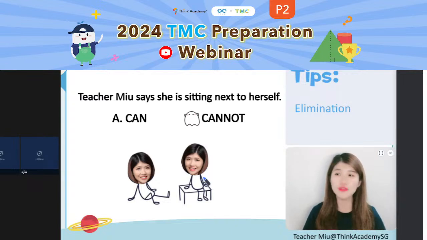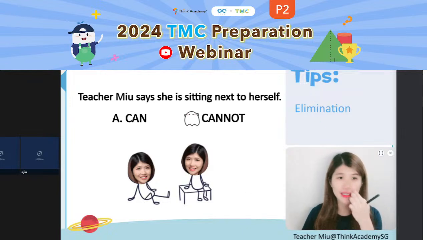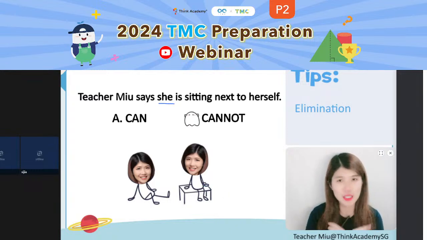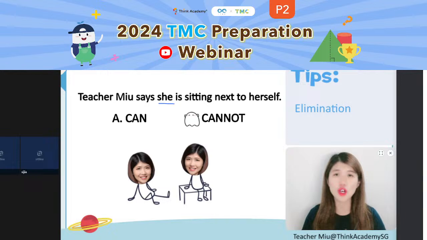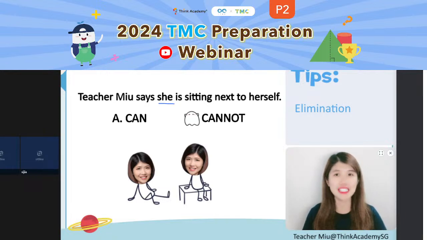This is one thing that we need to make sure. This method is called elimination. When she is sitting next to somebody, that somebody cannot be herself, then you can just eliminate that possible answer. This is also one of the very useful methods in logical reasoning.